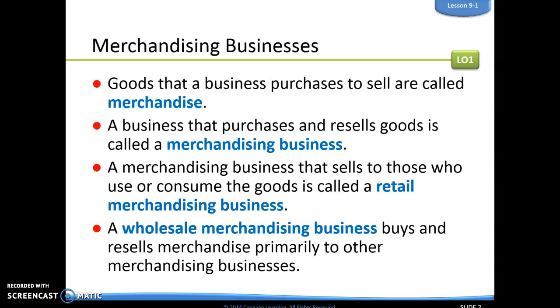A wholesale merchandising business buys and resells merchandise primarily to other merchandising businesses. So there are businesses out there that are going to buy large quantities of merchandise, and their purpose then is to break those large quantities up into smaller pieces and sell them off to other businesses, which would be a retail merchandising business that then sells it to consumers. Now, there are some wholesale merchandising businesses that do sell to consumers. If you think of Sam's or Costco, those would be wholesale merchandising businesses.